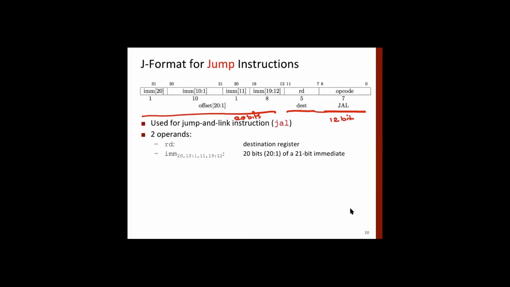Do you note here that when we say immediate field, bits 1 to 10 are here? Why are we not showing the 0th bit? We are not showing the 0th bit here because we are doing the same kind of encoding as we have done in the case of the branch instruction. So these 20 bits here are actually encoding 21 bits.